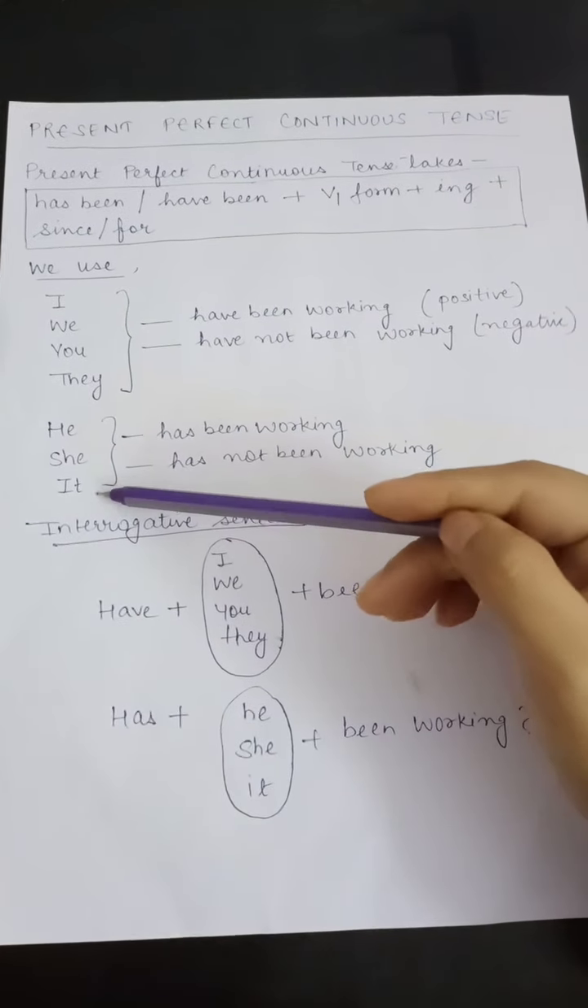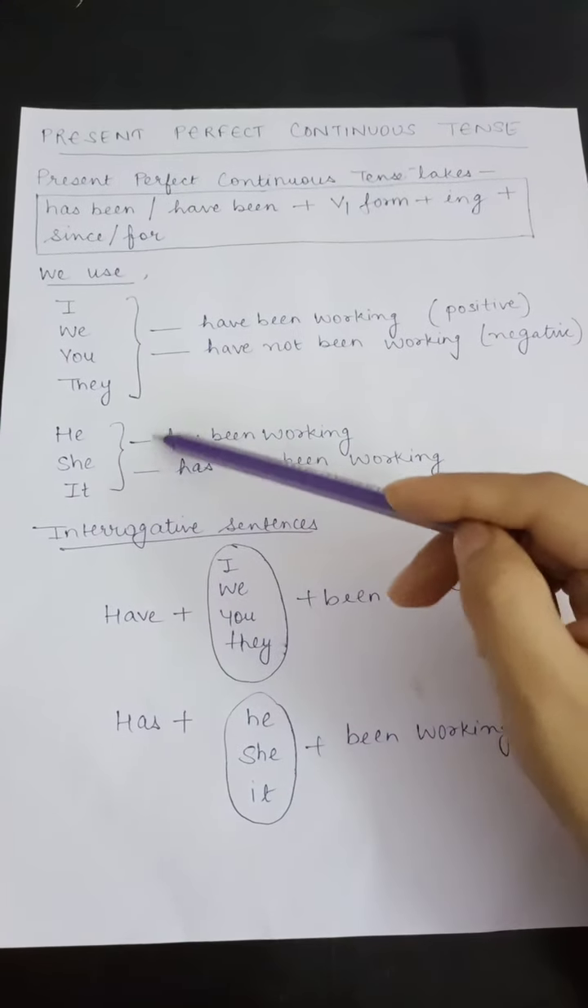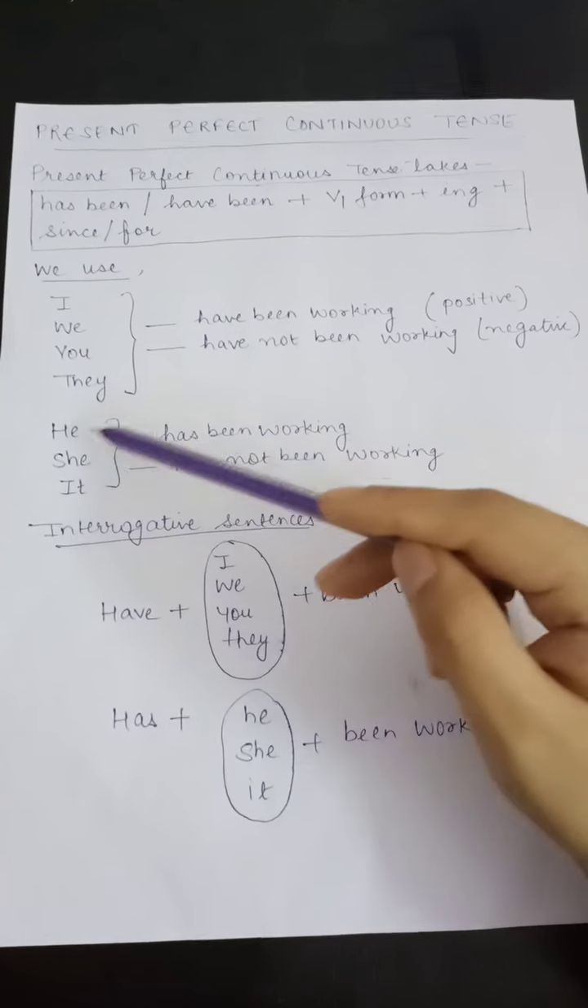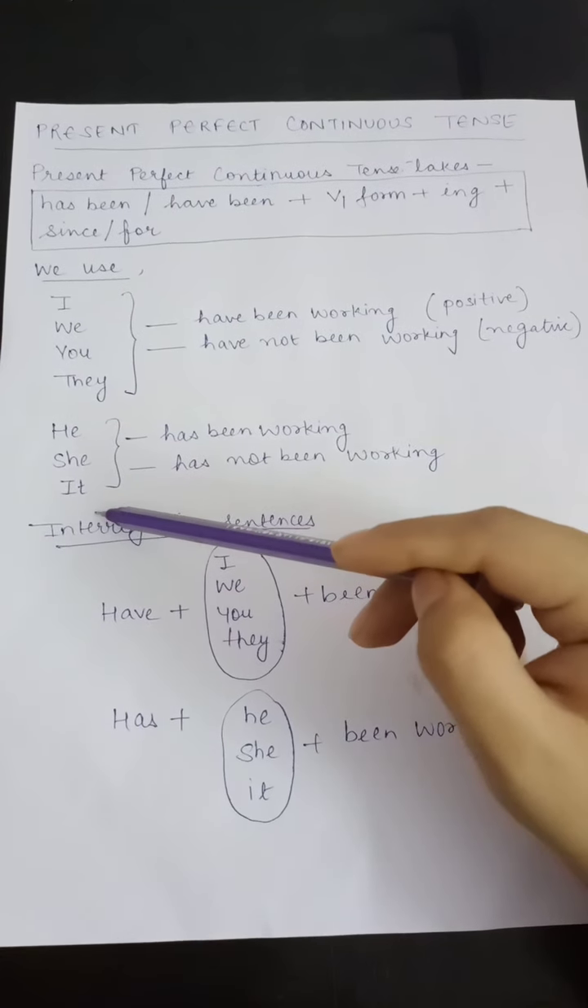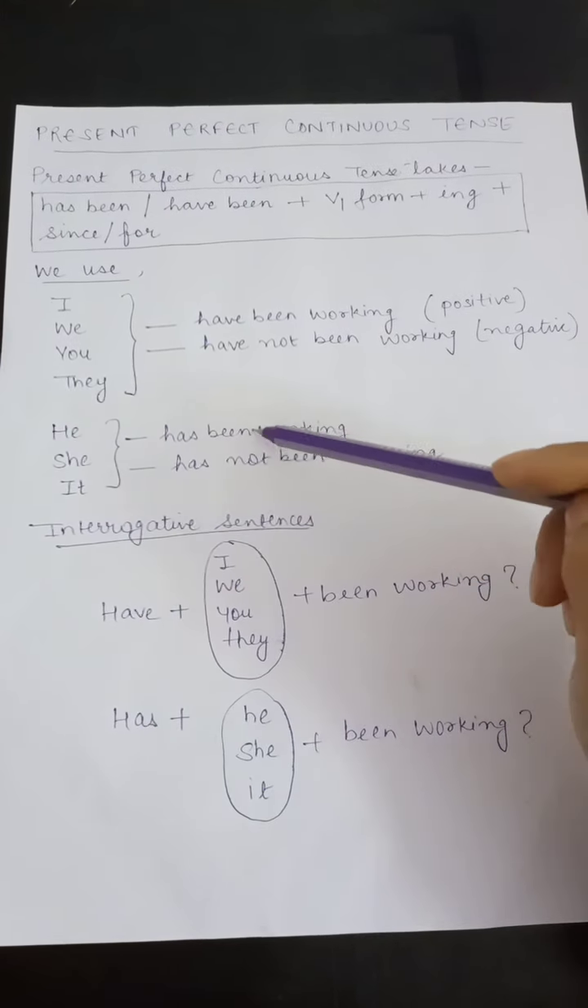Similarly, for he, she, it, we will write has, because earlier also we have written has with he, she, and it, but here we will write been also.